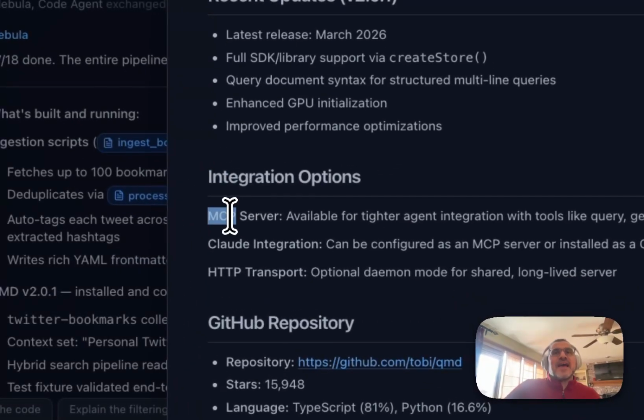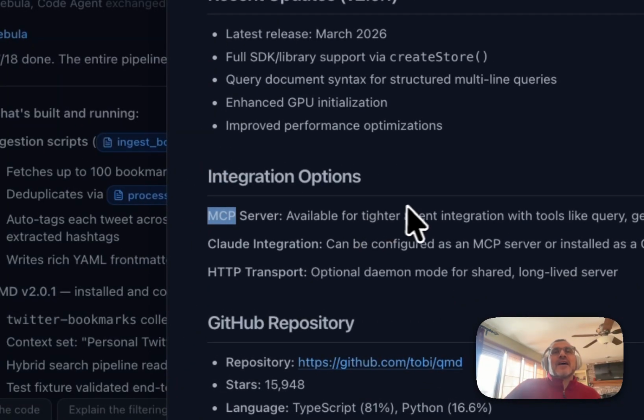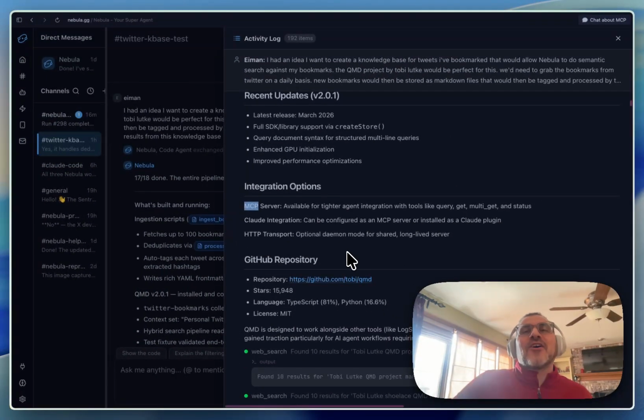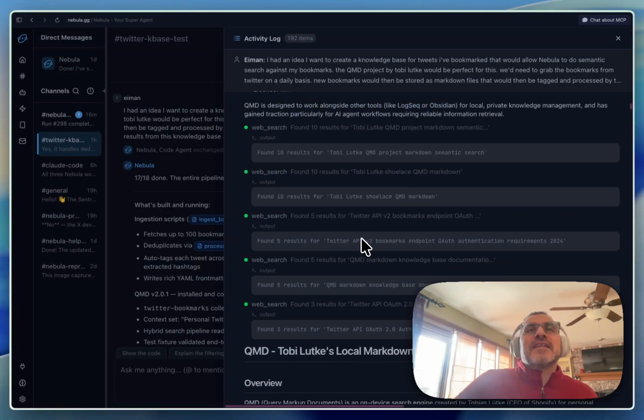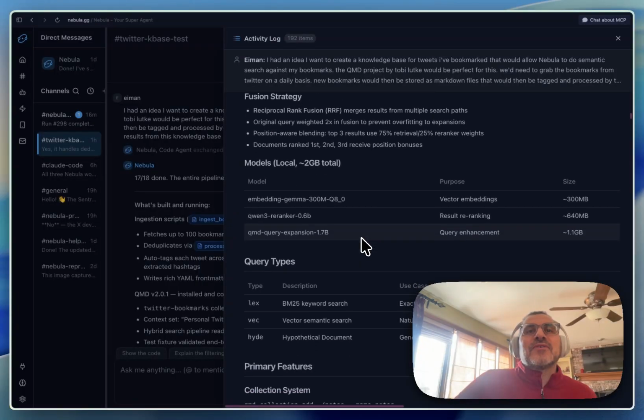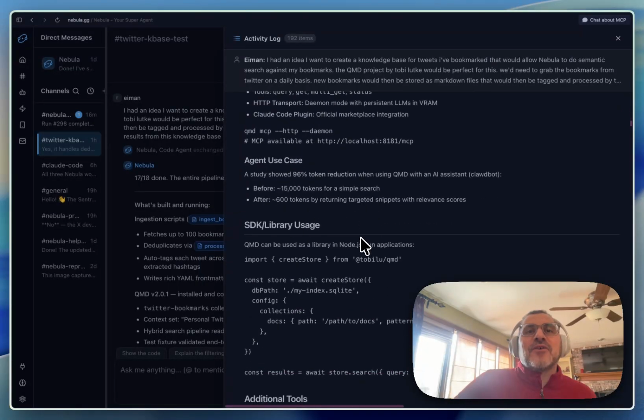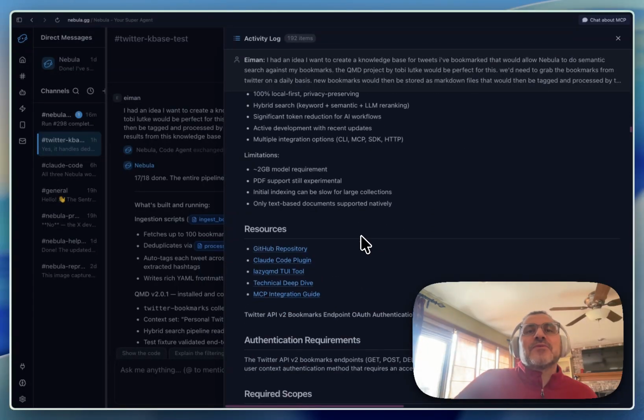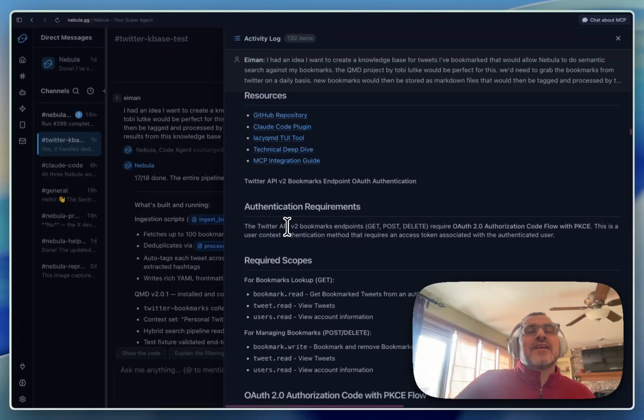And it saw that it has an MCP server. It can be integrated in different ways. It also happens to have a CLI. In addition to that, it also needed to figure out, okay, there's another piece to this, which is now we need to figure out how to get the information from Twitter.